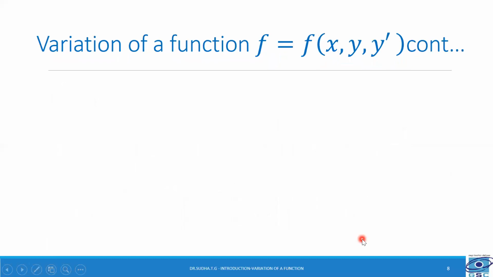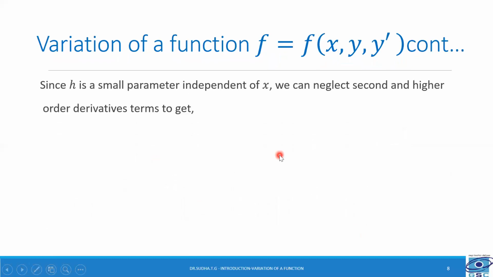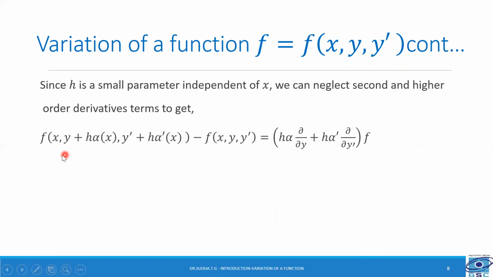So we get f of x comma y plus h into alpha comma y dash plus h into alpha dash minus f of x comma y comma y dash is equal to h alpha into dou by dou y plus h alpha dash into dou by dou y dash of f. Here this expression is obtained by neglecting the second and the higher order derivative terms.